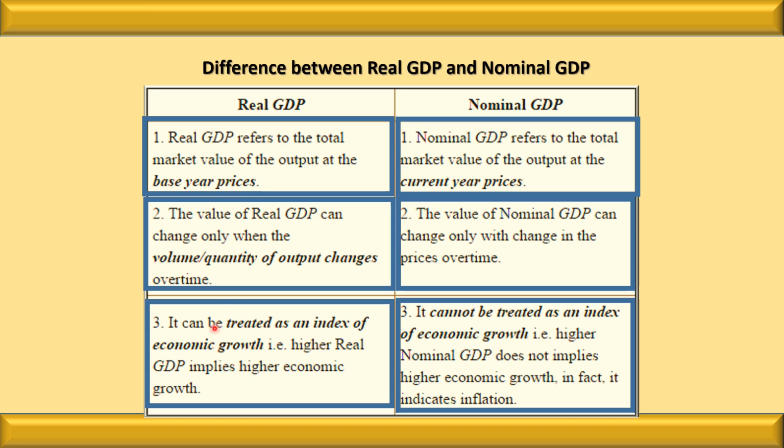Real GDP is the indicator of economic growth. Nominal GDP indicates inflation. What does real GDP indicate? Economic growth. What does nominal GDP indicate? Inflation.